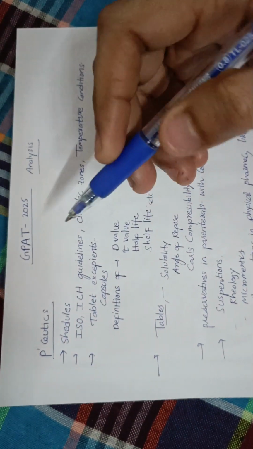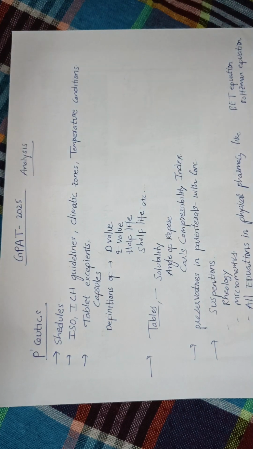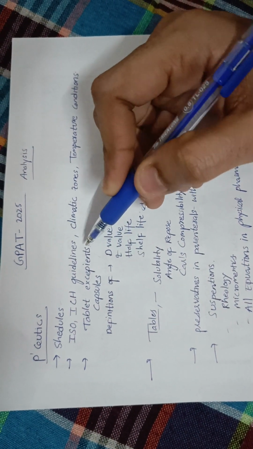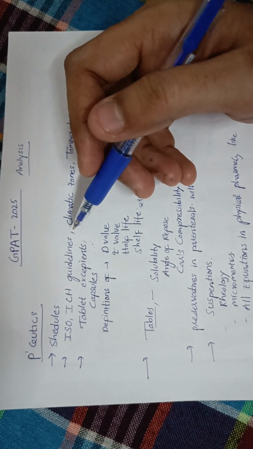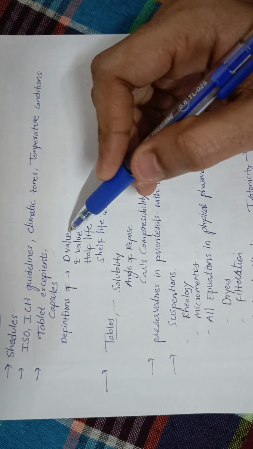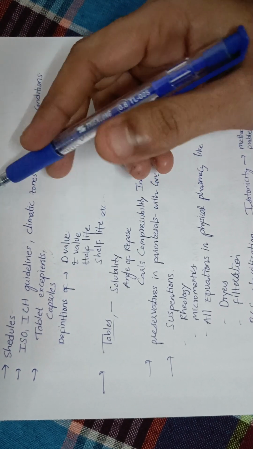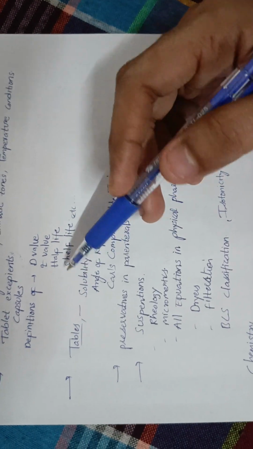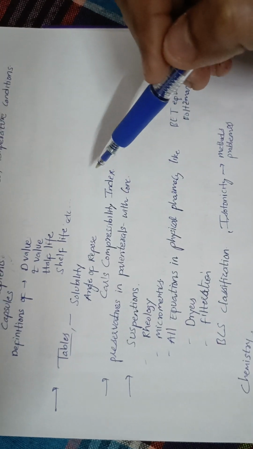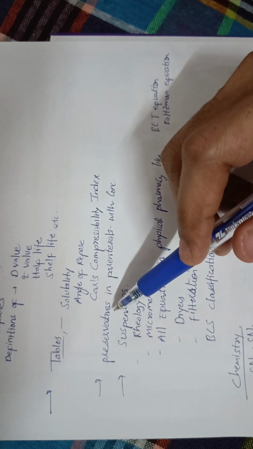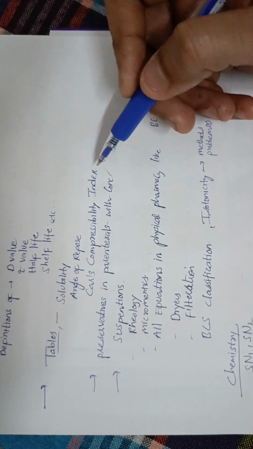From tablets and excipients, we can expect guaranteed questions from tablets and from capsules. In 2025, there were very few questions from tablets, excipients and capsules, so we can expect a good number of questions in the upcoming year, that is 2026. Again, questions from definitions of D value, Z value, half life, shelf life were asked in GPAT 2025. And from tables like solubility, angle of repose, Carr's compressibility index, these are all a part of preformulations. Questions were also asked from preservatives in parenterals with concentrations, like benzyl chloride concentrations and everything.